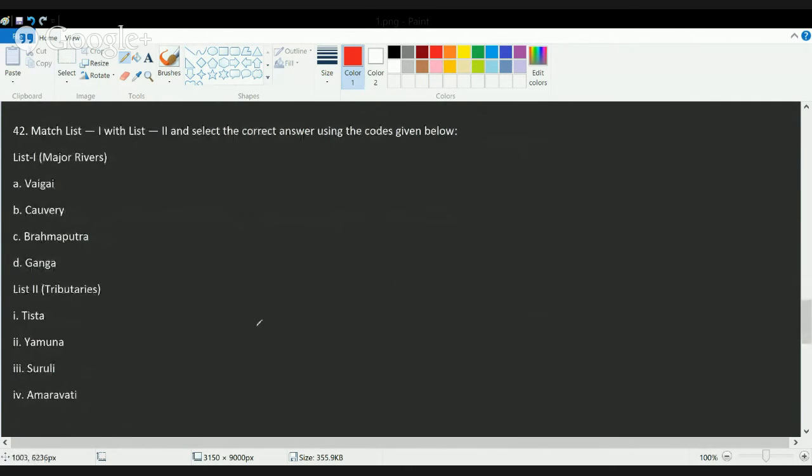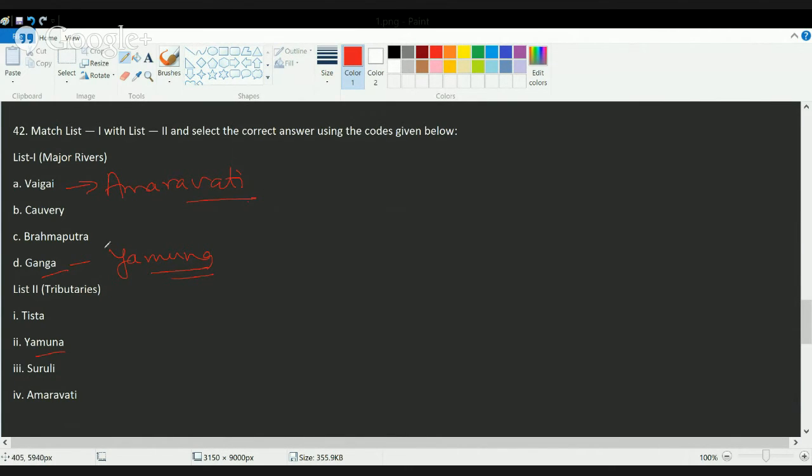The next question is, you have to match the list of rivers and their tributaries. Now from the question only, it's very clear. You have Yamuna as a tributary of Ganga. Okay. Then you have Vaigai river. The Amaravati river joins the Vaigai river.